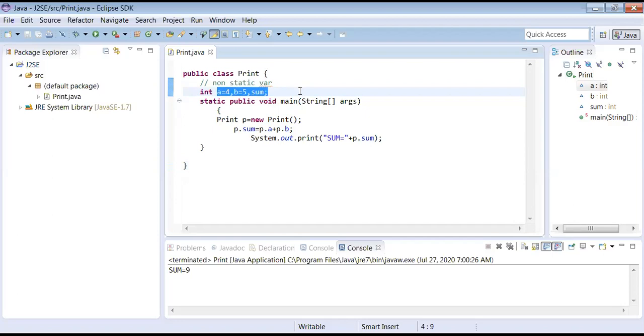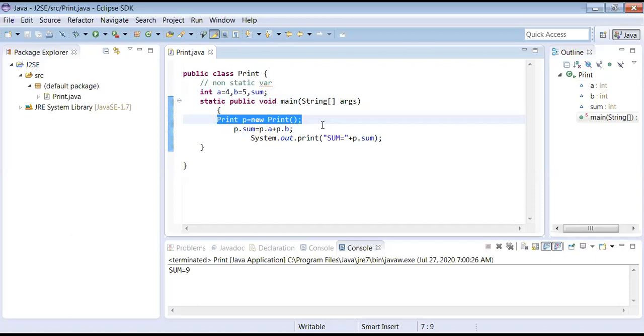Now how to print a proper answer? Whenever we have non-static variables to print, we have to create an object of that class. Here the class is Print, so Print P, object name is P, is equal to new Print. That is how we created an object.